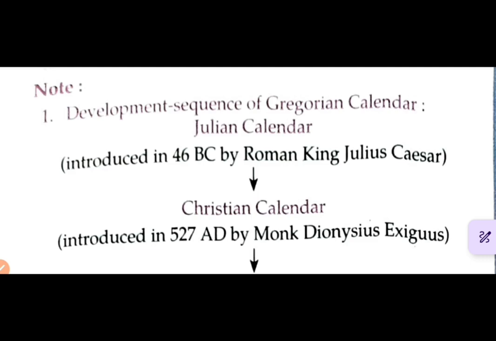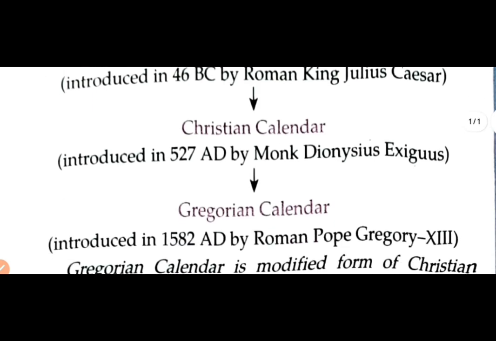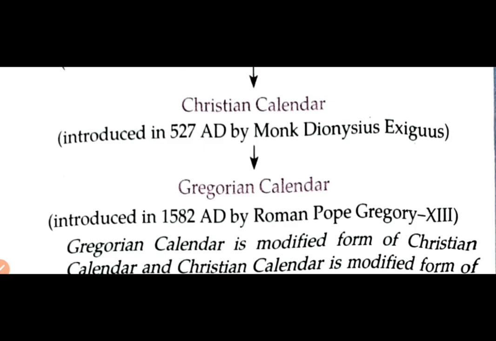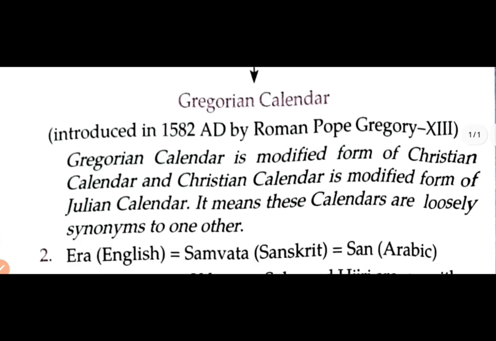Note: the Julian calendar was introduced in 46 BC by the Roman ruler Julius Caesar. The Christian calendar was introduced in 527 AD by the monk Dionysius Exiguus. The Gregorian calendar was introduced in 1582 AD by Pope Gregory XIII. The Gregorian calendar is a modified form of the Christian calendar, and the Christian calendar is a modified form of the Julian calendar. It means these calendars are loosely synonymous to one another.